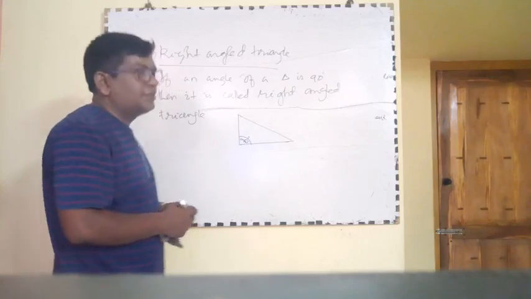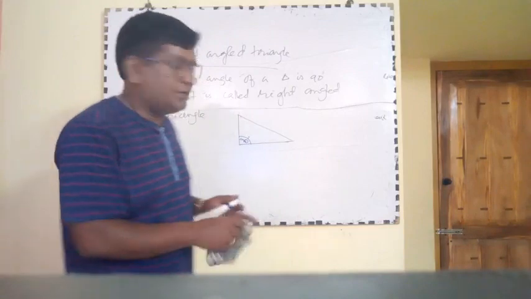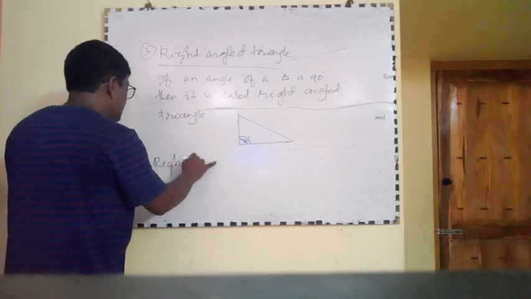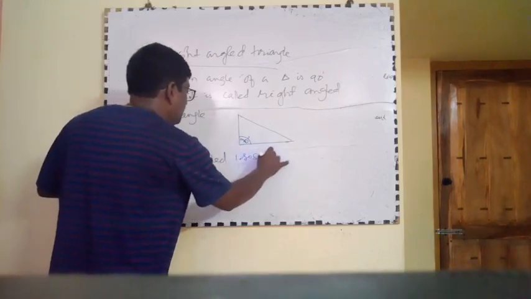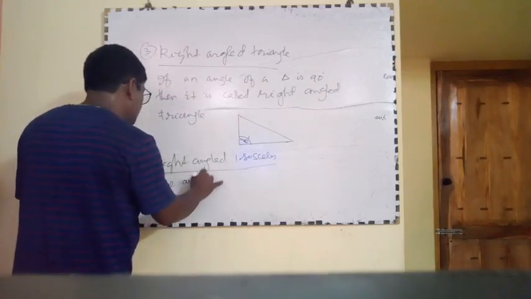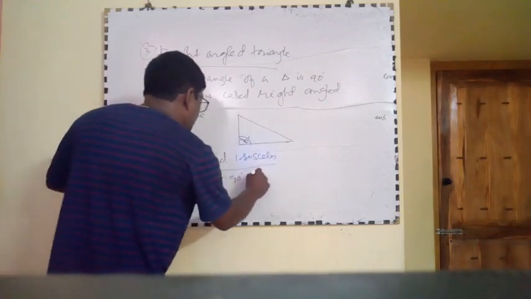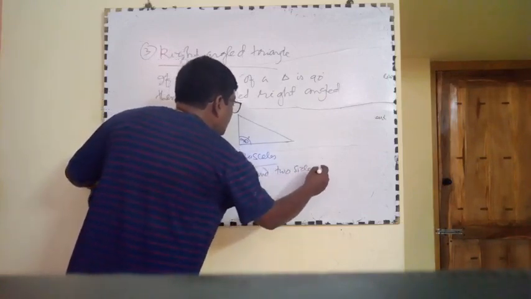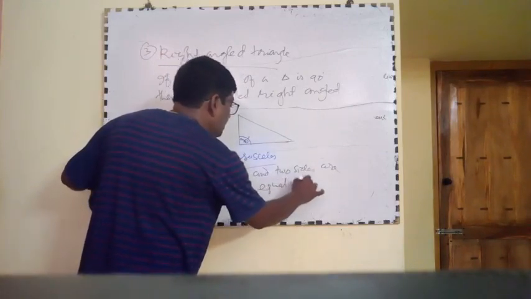What do you mean by right angle isosceles? One angle 90 degree and two sides are equal. Right angle isosceles. One angle is 90 degree and two sides are equal in length.